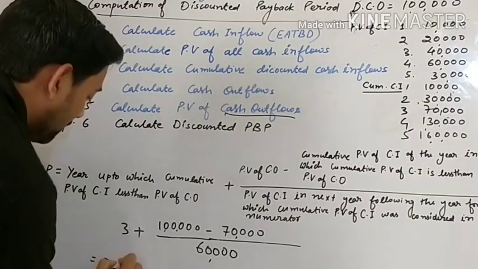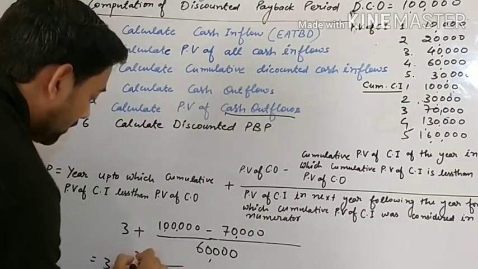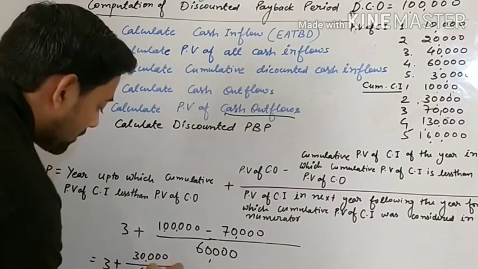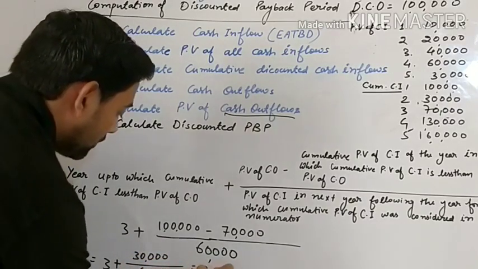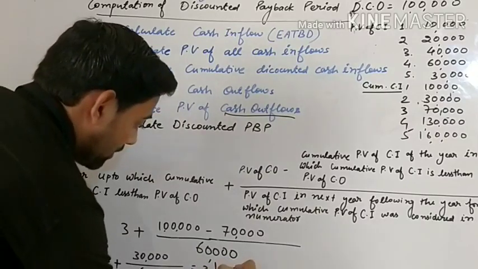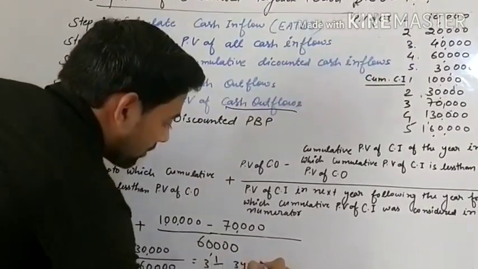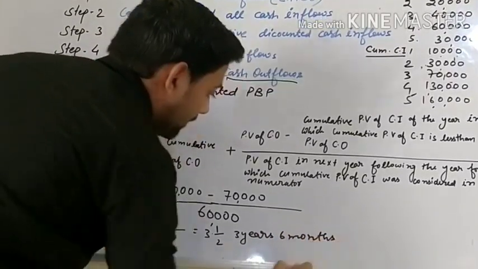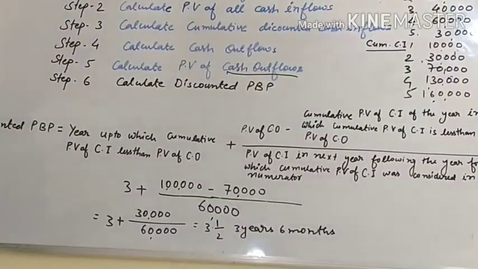This is equal to 3 plus 30,000 upon 60,000, which is equal to 3 whole 1 by 2, means 3 years and 6 months. Okay, have you understood the formula?